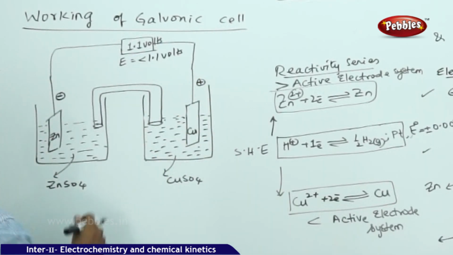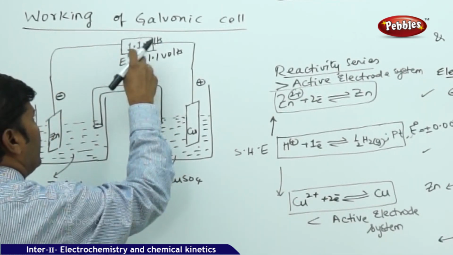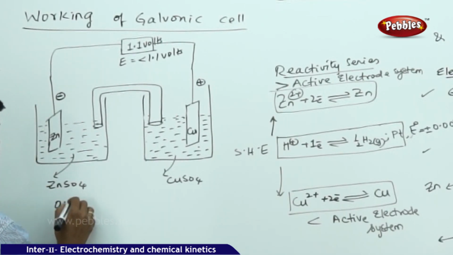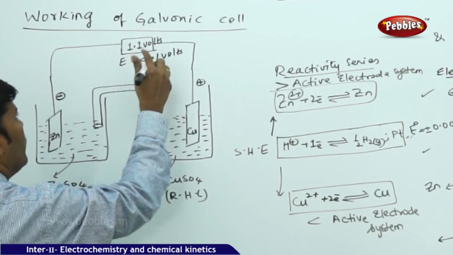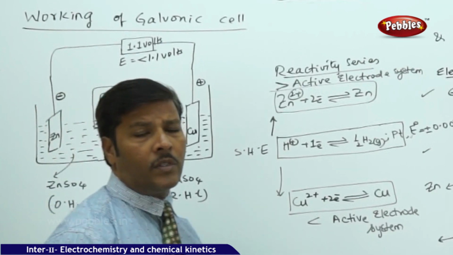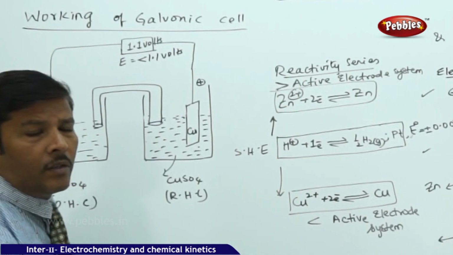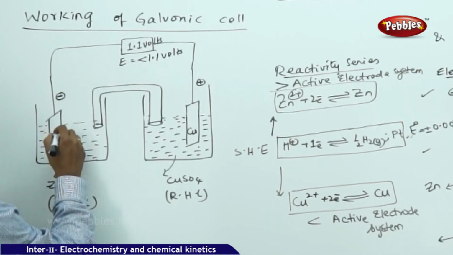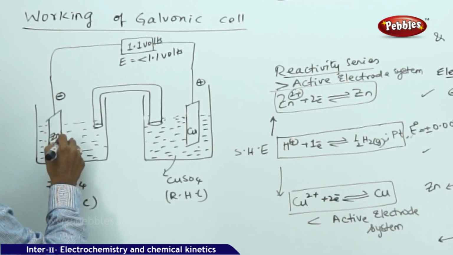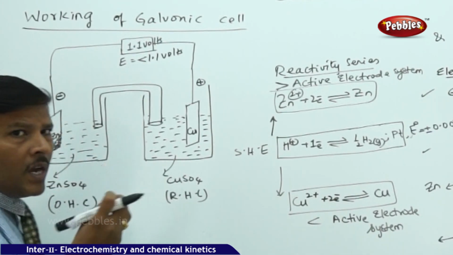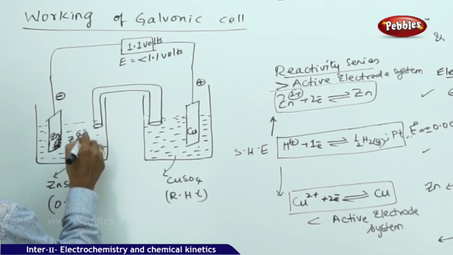And what is happening here is, as the electrochemical process begins, the potential difference between the two half cells, this is the oxidation half cell and this is the reduction half cell, is less than 1.1 volts. Then immediately the zinc electrode plate gets oxidized. When it is getting oxidized, it starts melting. That means the plate starts melting, and the melted mass of the electrode plate, the zinc ions, goes into the solution like this, Zn2 plus ions.